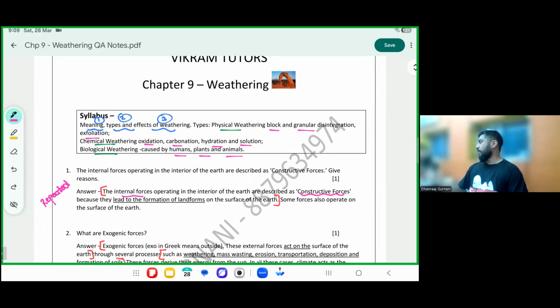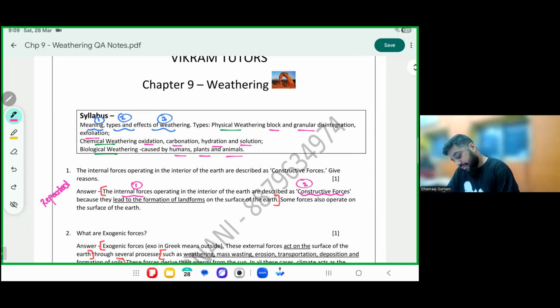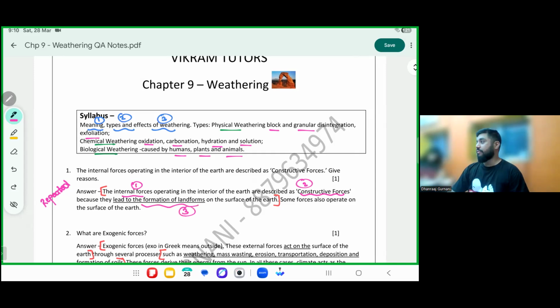Forces may happen over or under. Under ones they are saying are constructive. Why are they constructive? Because they lead to formation of landforms, which you already just did homework for me also right now. Mountains, plains, plateaus, and so on and so forth.